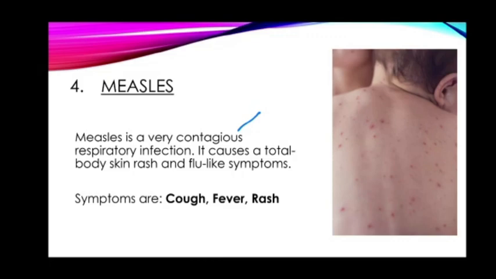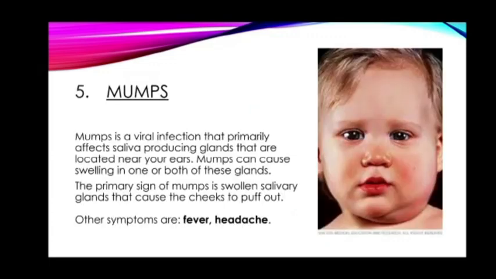It causes a total body skin rash and flu-like symptoms like cough, fever, and rash on all parts of the body. Next we have mumps. Mumps is a viral infection that affects your saliva, and you feel swelling below your ears. It is the first sign of mumps: swollen salivary glands that cause cheeks to puff out. Some other symptoms of mumps are fever and headache.